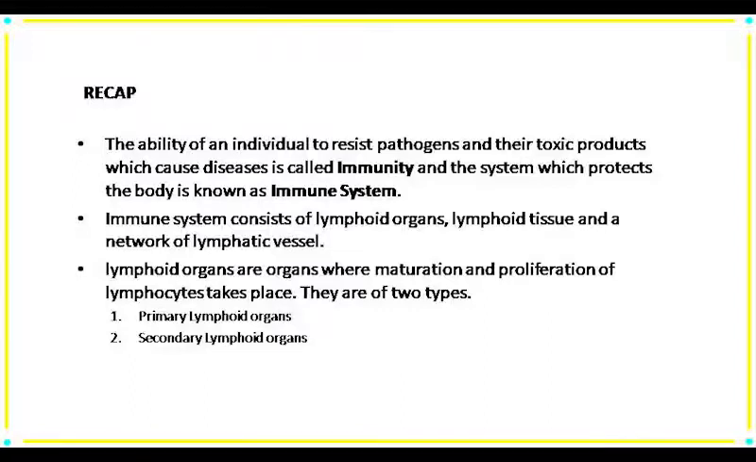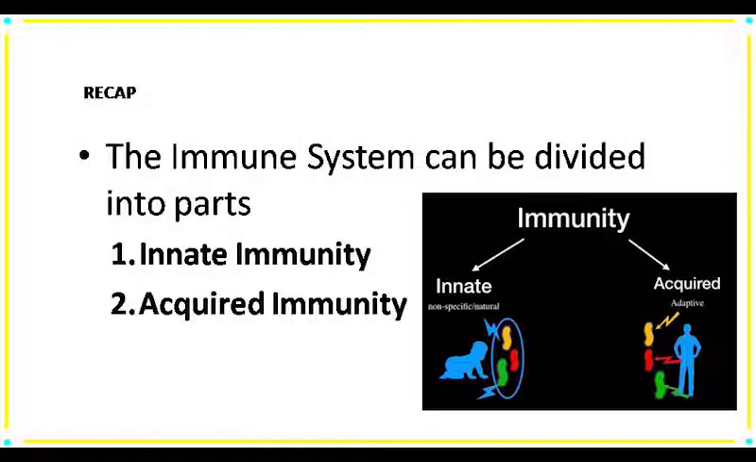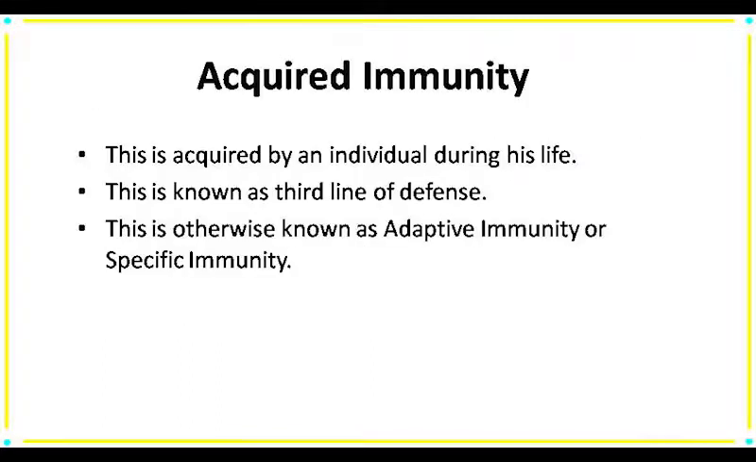The next one, our immunity. Immunity is divided into two types. One is innate immunity, another is acquired immunity. As we have discussed, innate immunity comes from our parents, that's why it is known as inborn immunity, genetic immunity or natural immunity. Now, today's topic is acquired immunity.